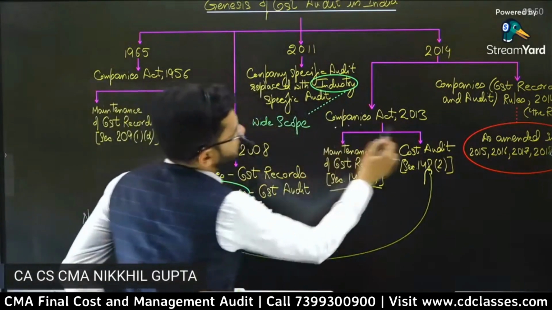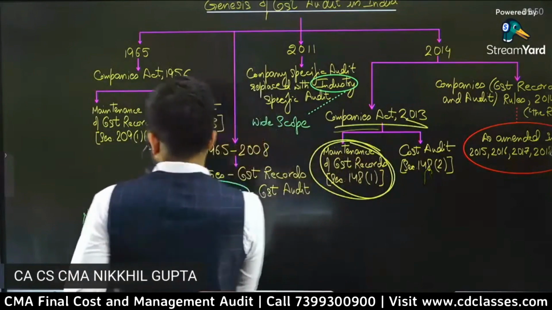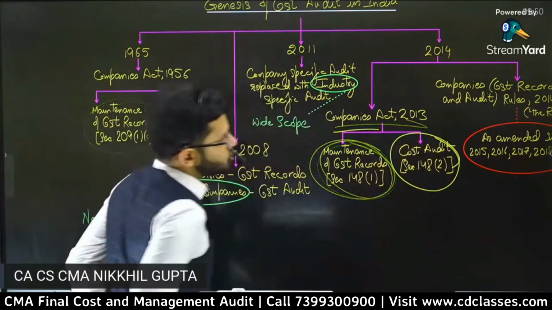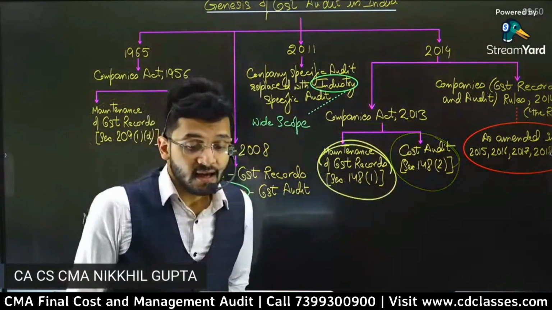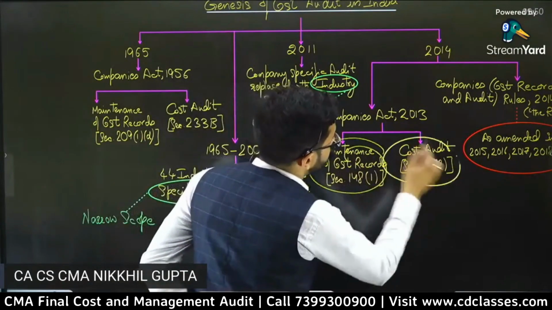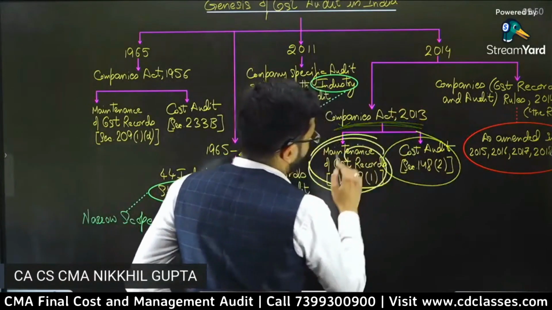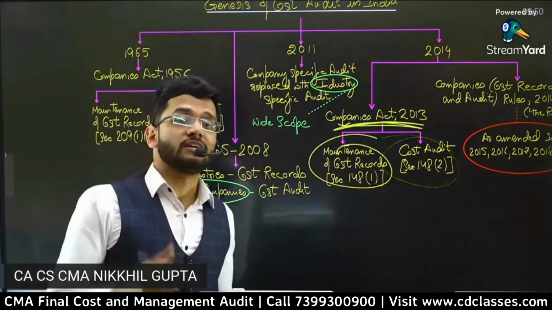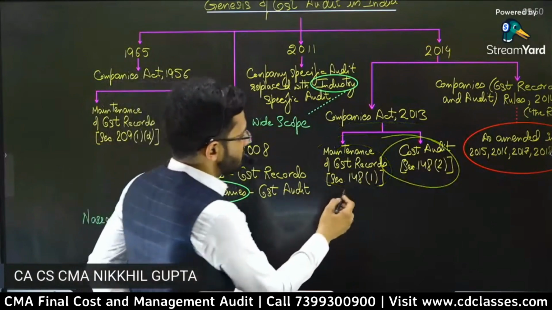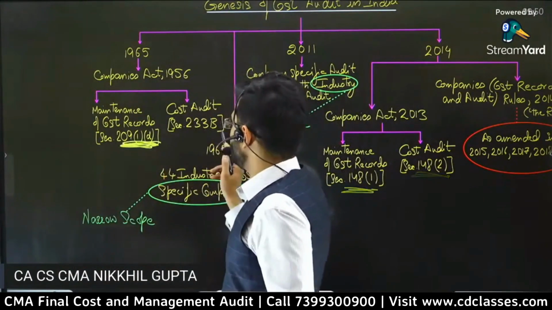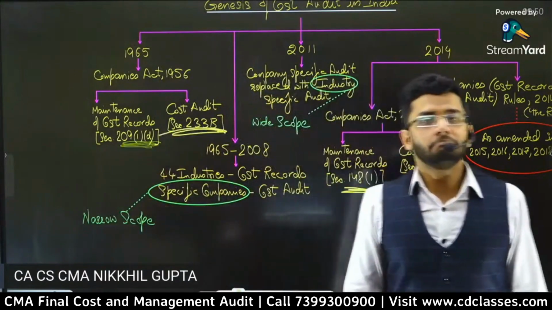So Companies Act 2013 had both the rules which were there earlier as well, but in a different form: maintenance of cost records and cost audit. The sections which you have to remember for your examination are 148(1) and 148(2). Those were the new rules of Companies Act 2013, which came in for cost records and cost audit. The new sections which have come by: 148(1), 148(2). Earlier sections were 209(1)(d) and the earlier section was 233B.